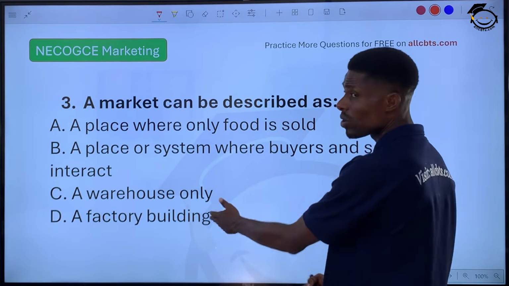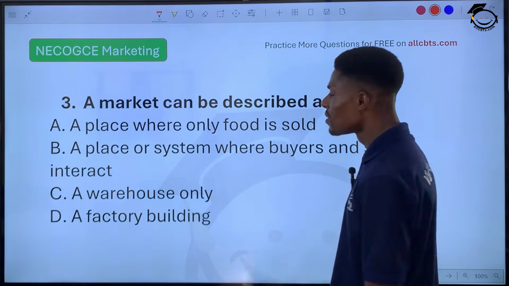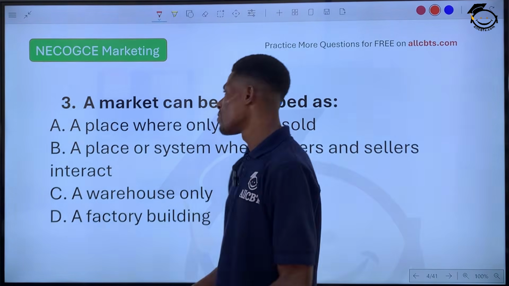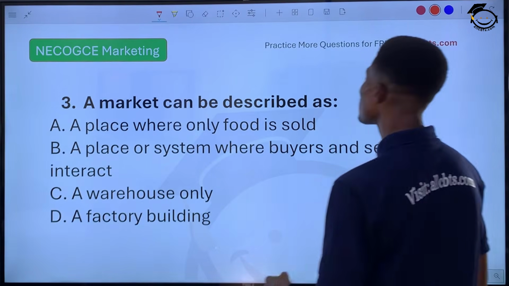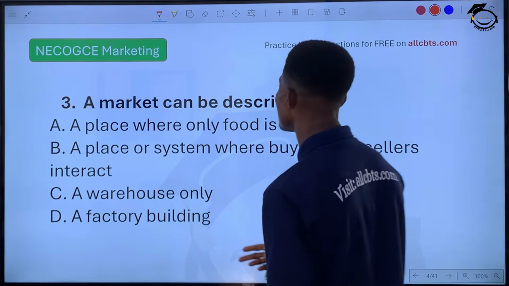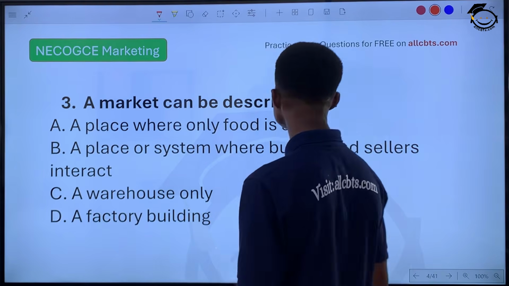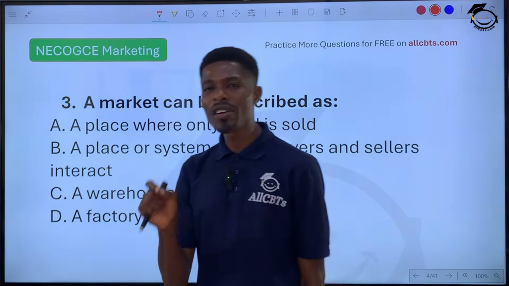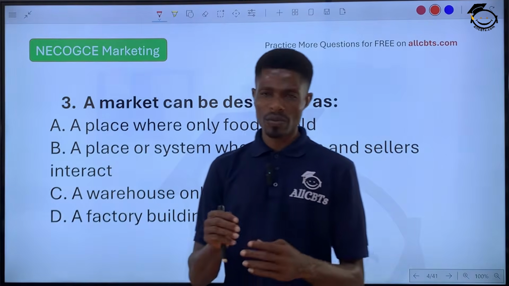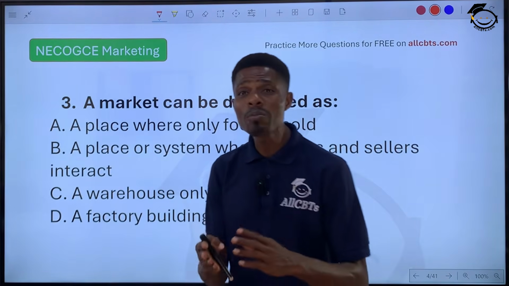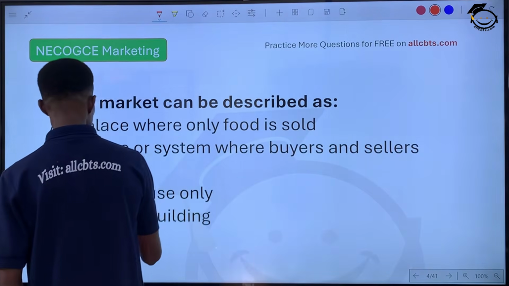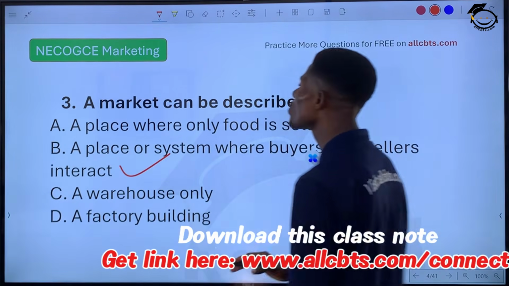Warehouse is where goods are stored for the time of need. Factory is where goods are produced. So the correct answer will be B, a place or system where buyers and sellers interact, because a market is an arrangement where buyers and sellers meet to exchange goods and services. So our correct answer is option B. Let's go to question 4.